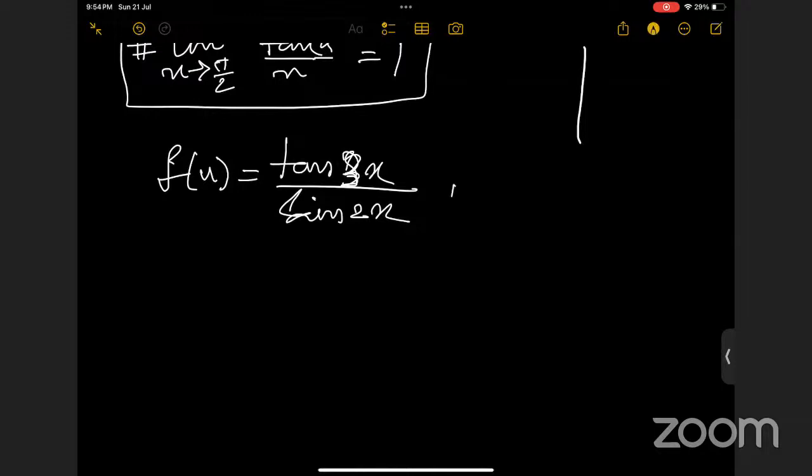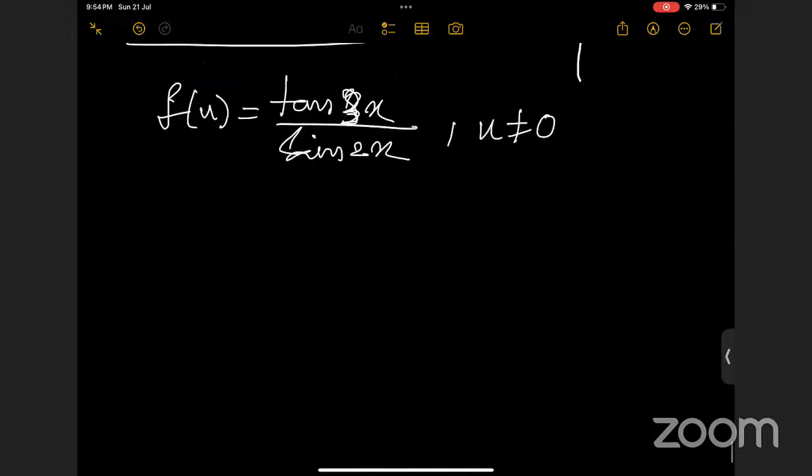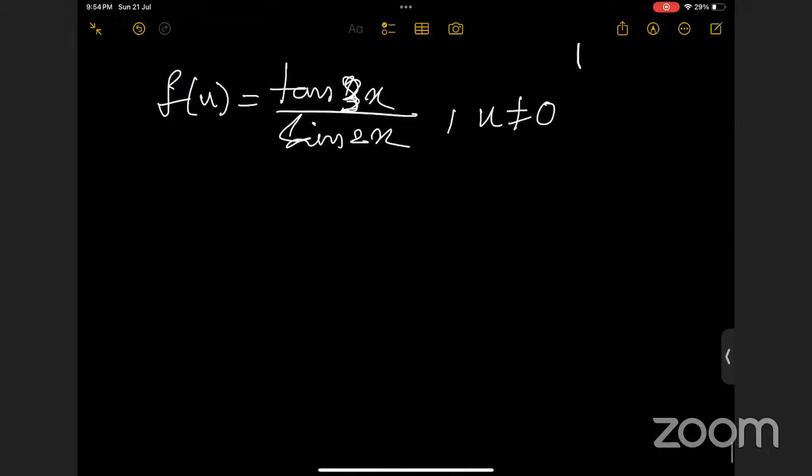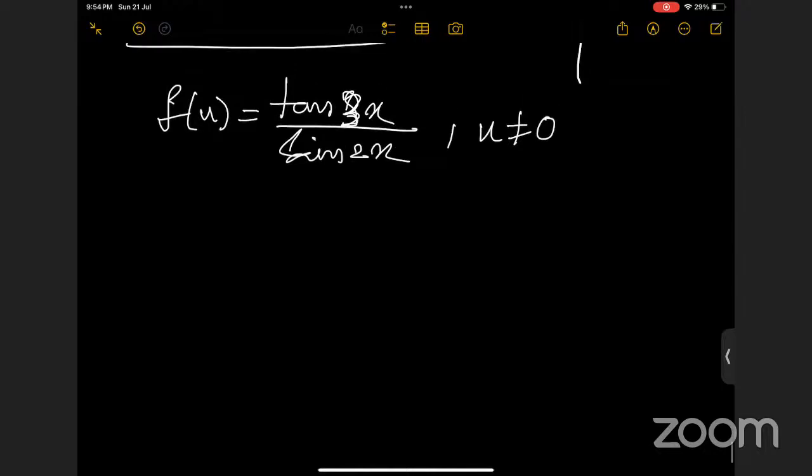The function will be basically defined all over the real numbers. So what will be the value of limit x tends to, okay, suppose pi by 2, of f of x?